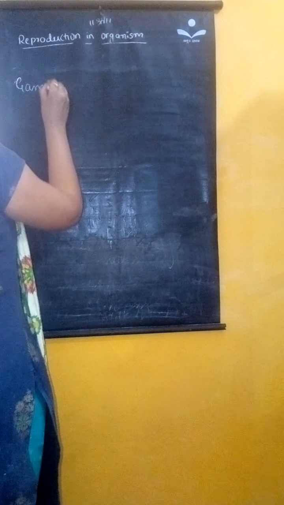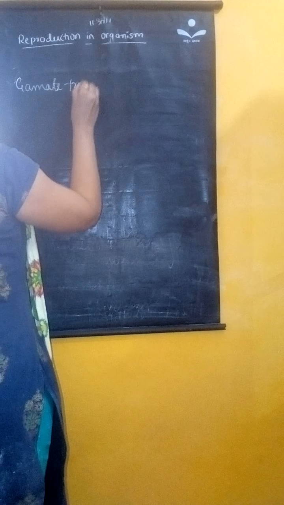In the last class we discussed gametogenesis. What is gametogenesis? It is the process of formation of male and female gametes. Now we will move to gamete transfer. Once the male and female gametes are produced, the next process is gamete transfer, which means the male gametes come into contact with the female gametes for fusion. Generally we call this gamete transfer.